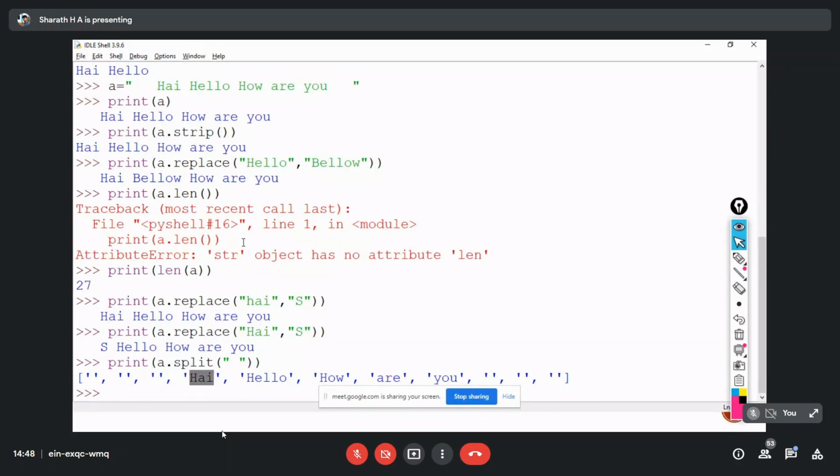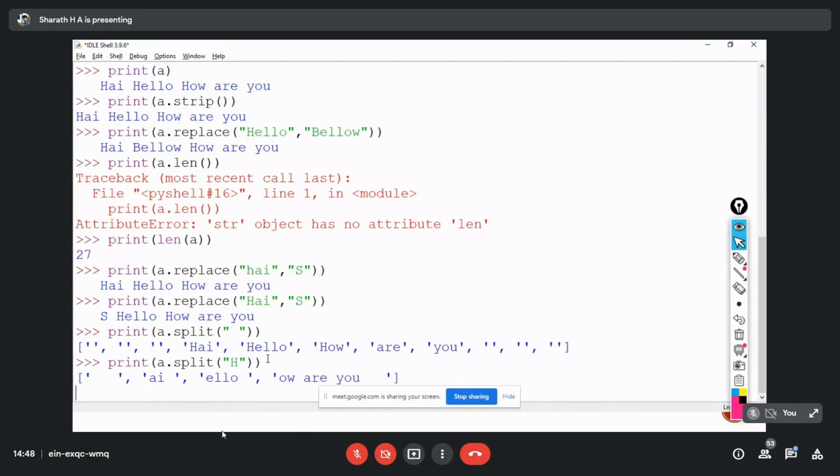string based on space. If I want to split based on a letter, we can also do that by passing that letter in between the double quotes, that is H. Now I'm going to split the string based on the character H. You can see that before H I have 3 spaces, so you can see the 3 spaces here. After H, AI and space again, AI space. So now I'm splitting the string based on the value H. Wherever H is there, it's going to split the string according to that value.